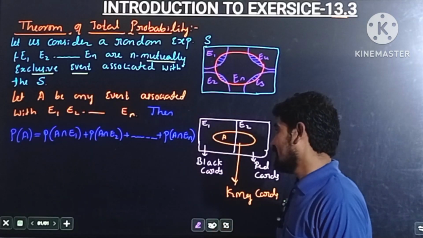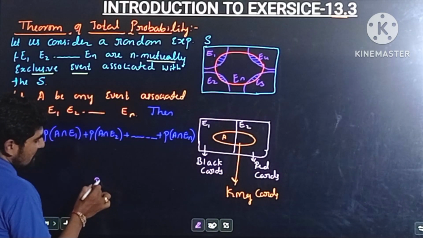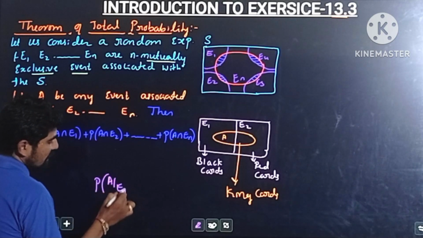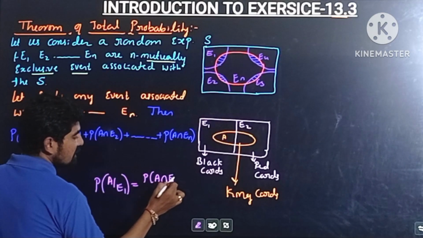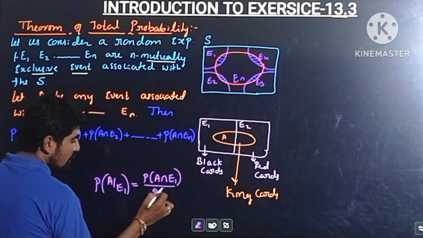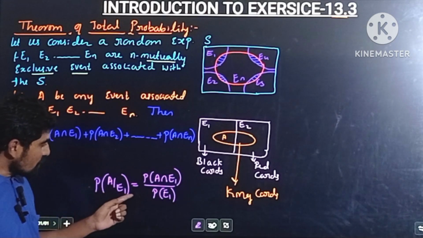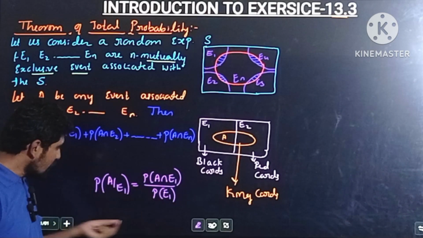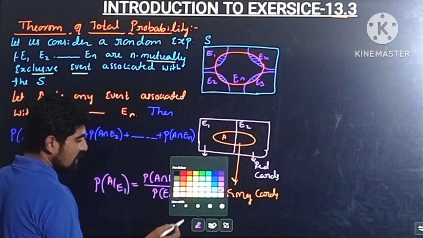And here we know the conditional probability concept. Probability of A given E1 is equal to probability of A intersection E1 divided by probability of E1. By this formula, we may write probability of A intersection E1 is equal to probability of E1 into probability of A given E1. So here we may write it as what?